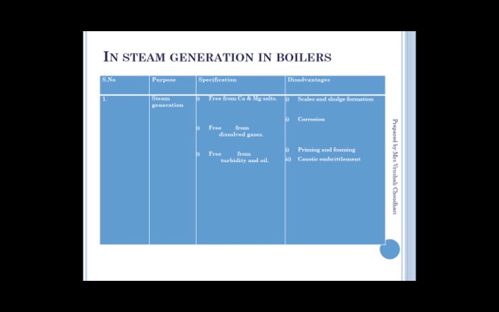Steam generation is very important for pharmaceutical, mechanical and electrical industries, where electricity is required. Even then, hard water will form scale and sludge, corrosion of the tanker and boiler will take place, and it leads to priming, foaming and caustic embrittlement.